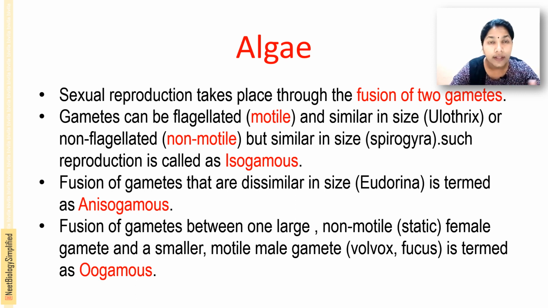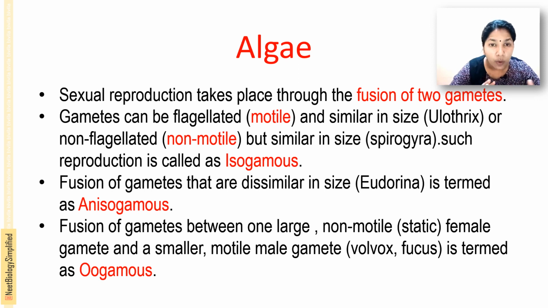But the gametes are usually of the same size, and such a reproduction is called isogamous, that is, fusion of gametes having similar size is called isogamous. Iso means similar, gamous, right? Gametes are of similar size. Fusion of gametes that are dissimilar in size, for example in Eudorina, is termed anisogamous. That is, anisogamous means the gametes are dissimilar, not similar in size.